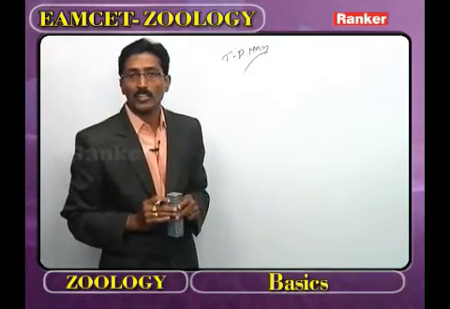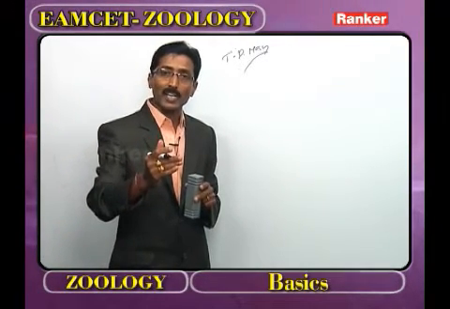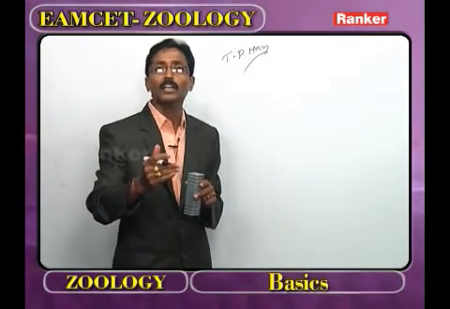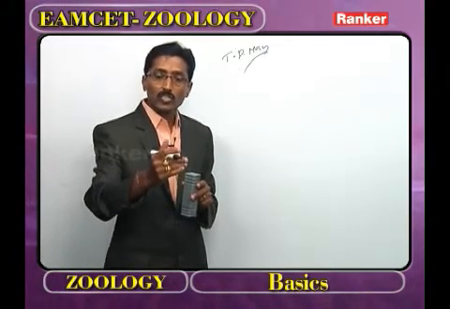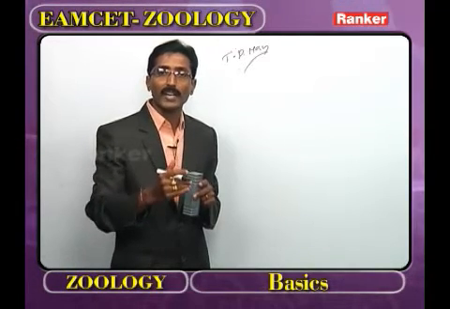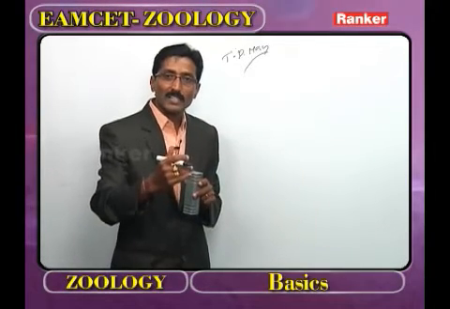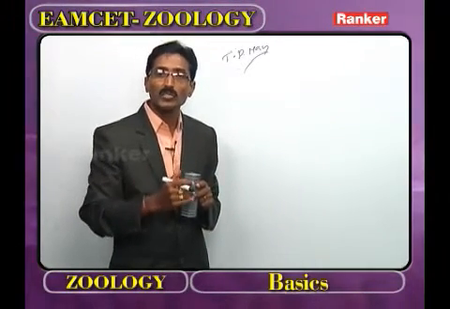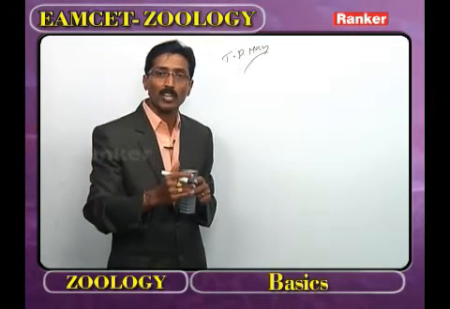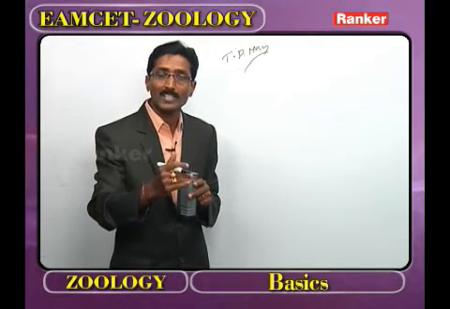Man comes under the kingdom Animalia, sub-kingdom Eumetazoa, grade Bilateria or Triploblastica, division Deuterostomia, subdivision Enterocoelomata, phylum Chordata, subphylum Vertebrata, superclass Gnathostomata, class Mammalia, subclass Theria, infraclass Eutheria, order Primates, suborder Anthropoidea, superfamily Hominoidea, family Hominidae, subfamily Homininae, genus Homo, and species sapiens.